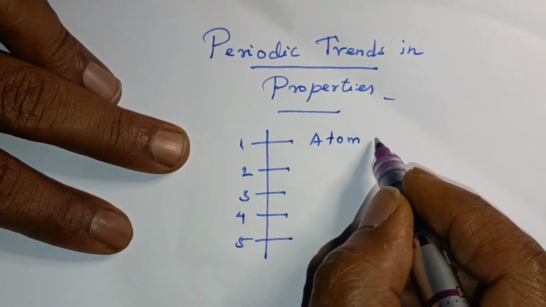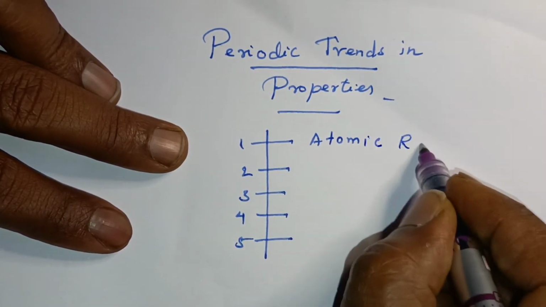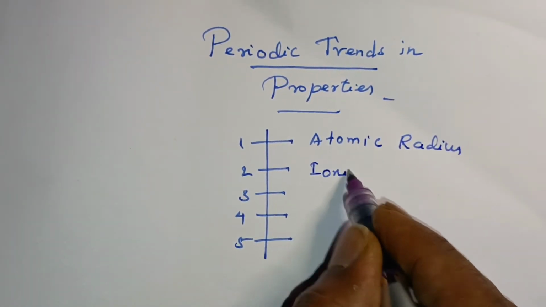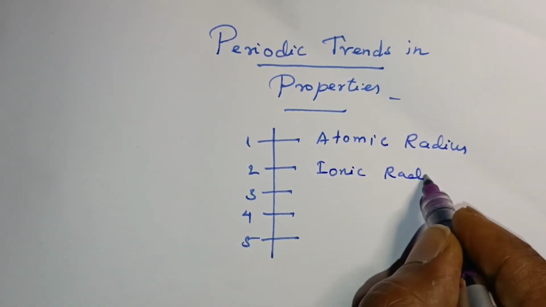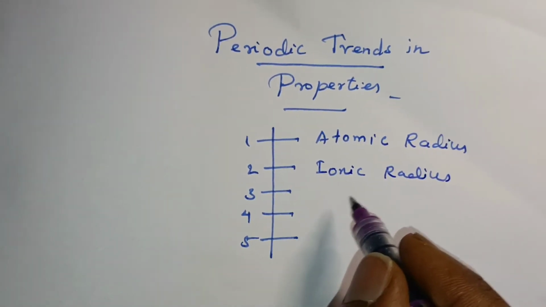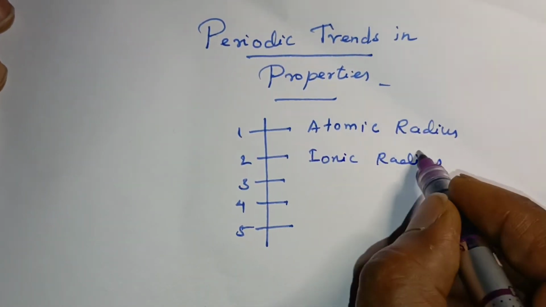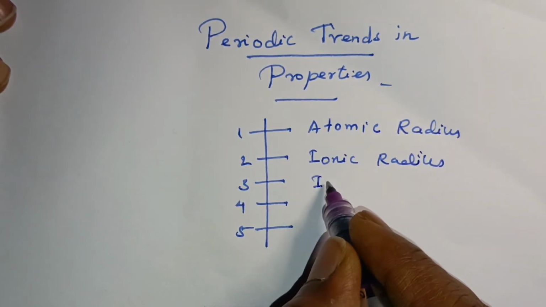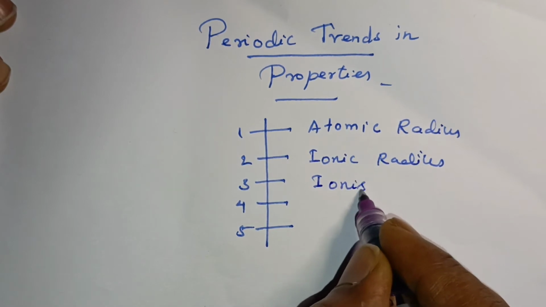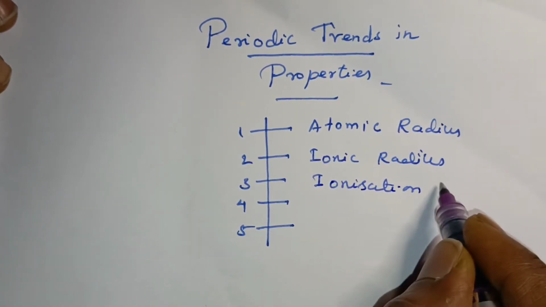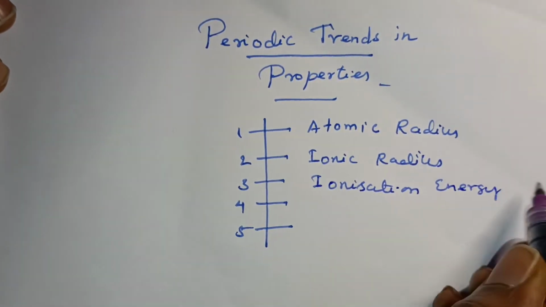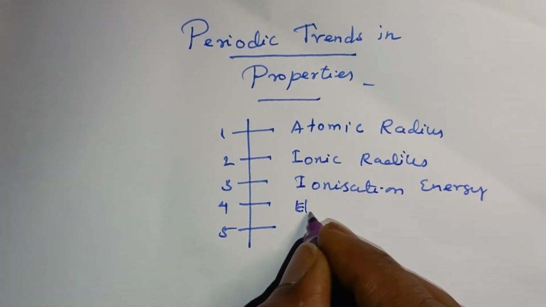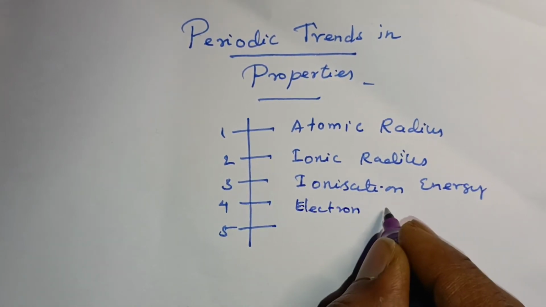One is atomic radius, the other one is ionic radius or radii. The third one is ionization energy. The fourth one is electron affinity.